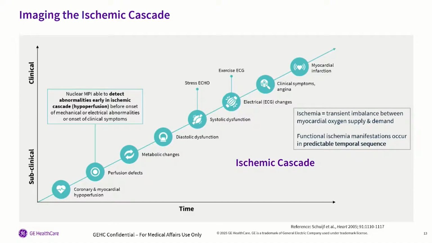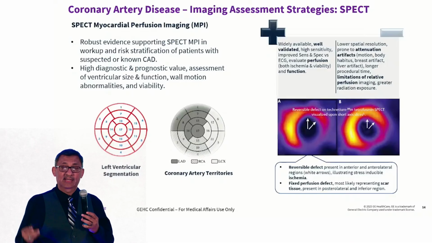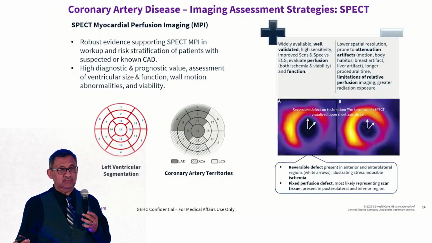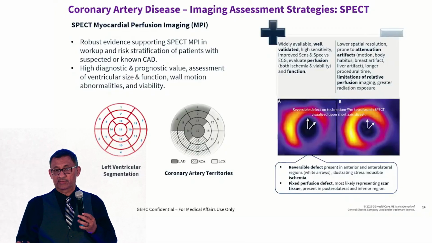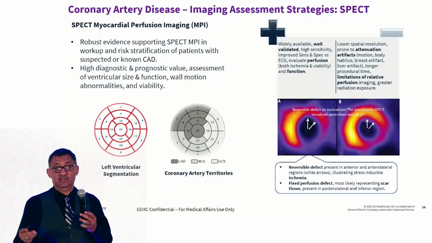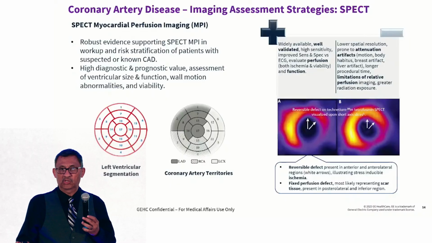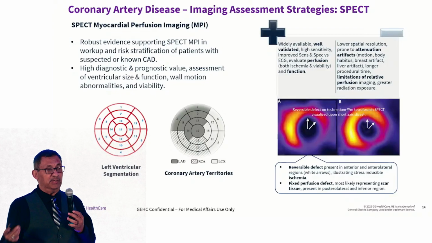And then, ischemia is just a transient ischemic imbalance between oxygen supply and demand. That's all it is, but that's going to cause a lot of damage. So once we talk about the ischemic cascade, let's talk about SPECT. Now, we've already established that microvascular disease is invisible to SPECT, but SPECT still has some benefits. There are some good things about SPECT, and there are some things on the negative side,